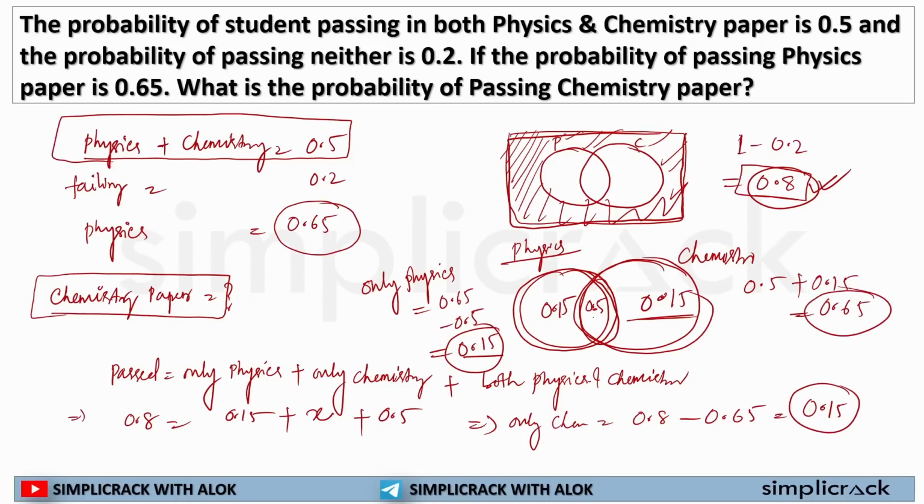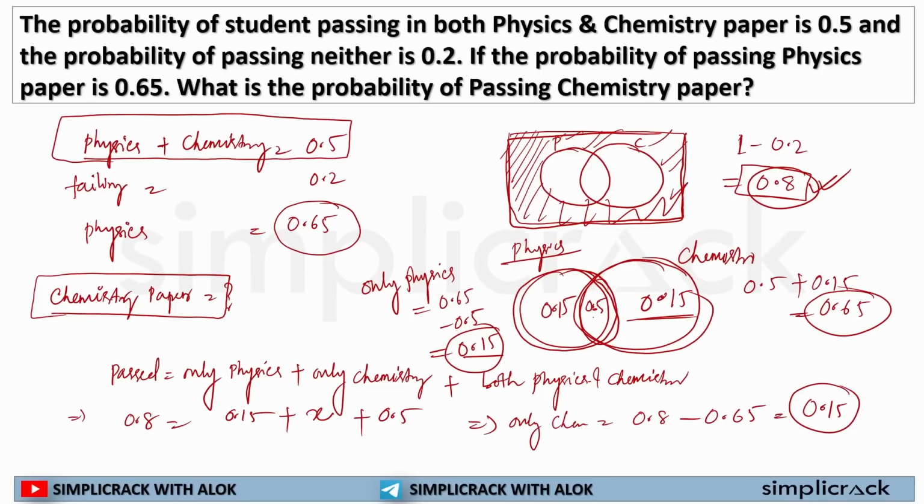So this is the probability of passing the chemistry paper. I hope this is clear to each and every one of you. If you are still unable to process this whole thing, pause this video, go back and understand it, because these are the basics of Venn diagram questions.